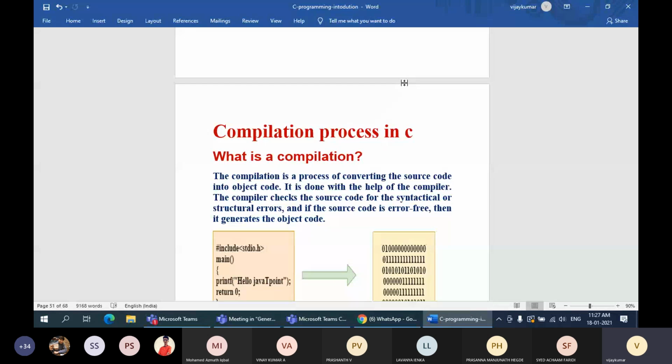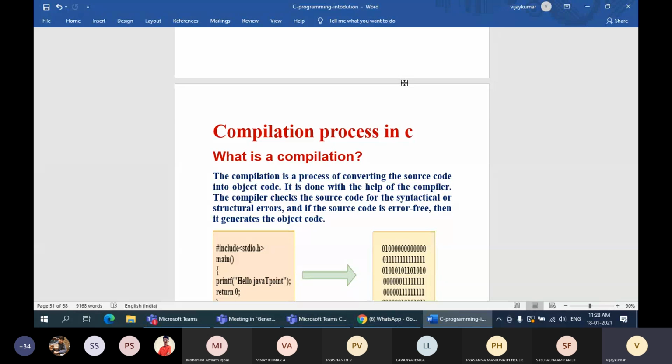My source file is a .c file. Next, after compilation, with the same name, program1.obj, another file is created in the system with the extension obj.